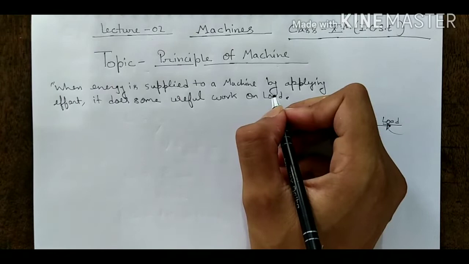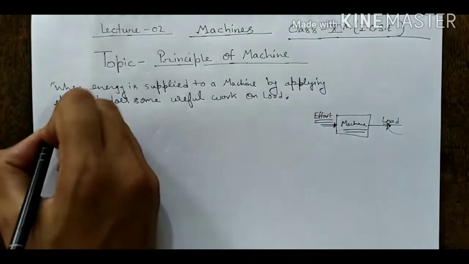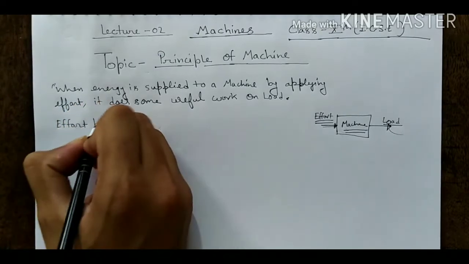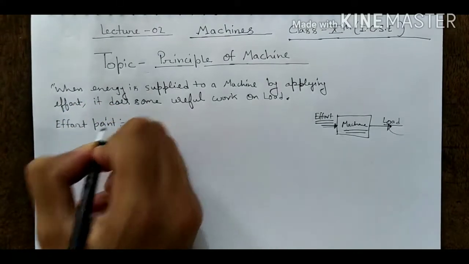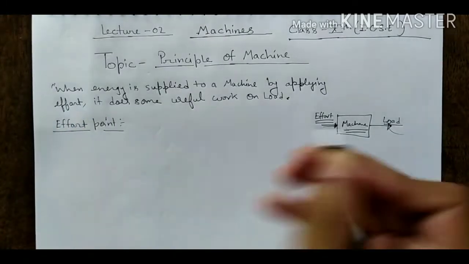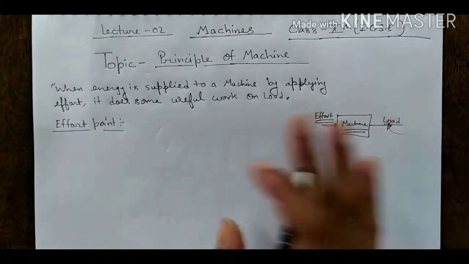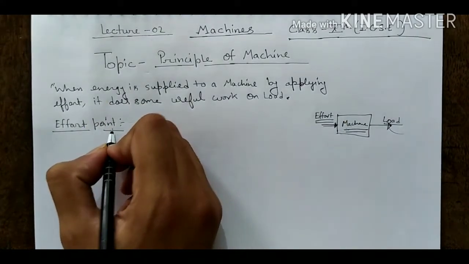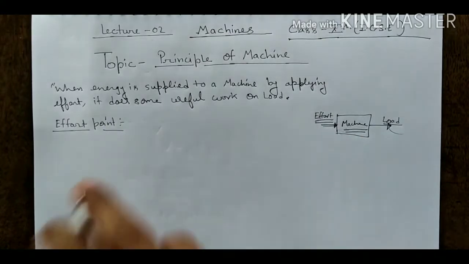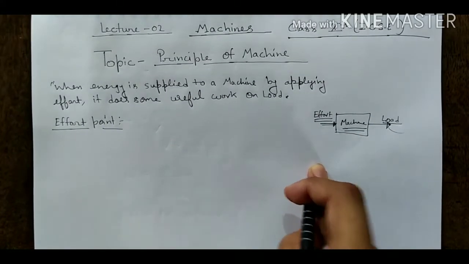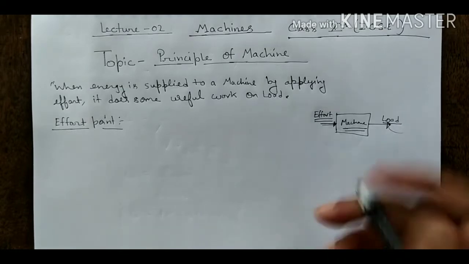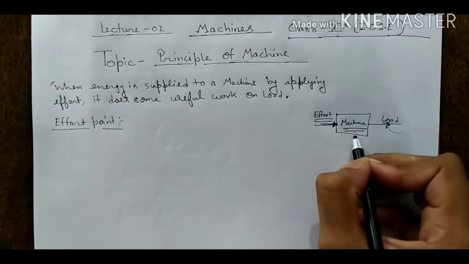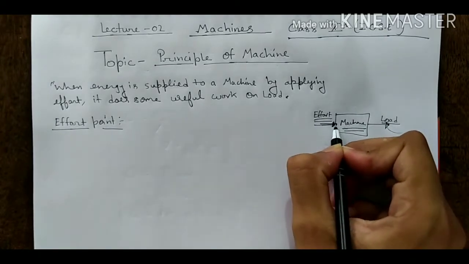And now we will study the effort point and load point. So write the heading, effort point. What is the effort point and what is the load point? So we can define the relation between output work and input work for every machine, for an ideal machine or an actual machine. Effort point means, students, the point at which the energy is supplied to a machine by applying the effort is called the effort point. Suppose this is a point at which we are applying an effort so that the machine is working. This point is known as the effort point.